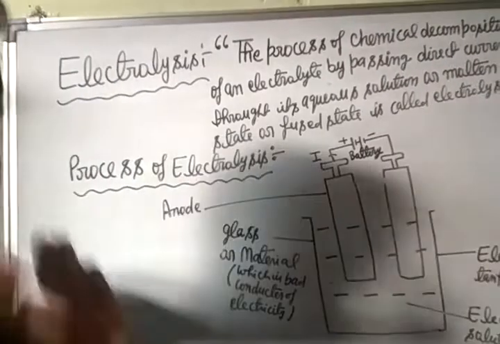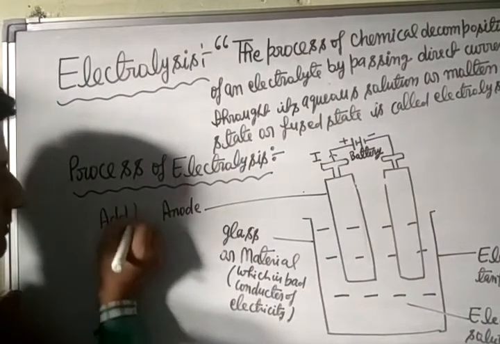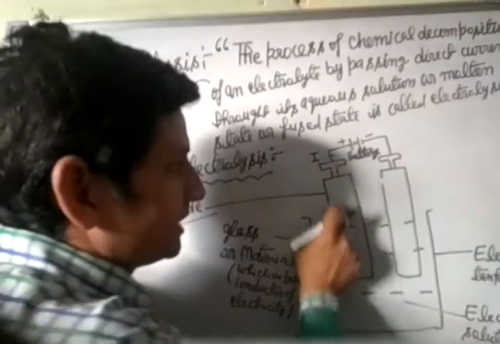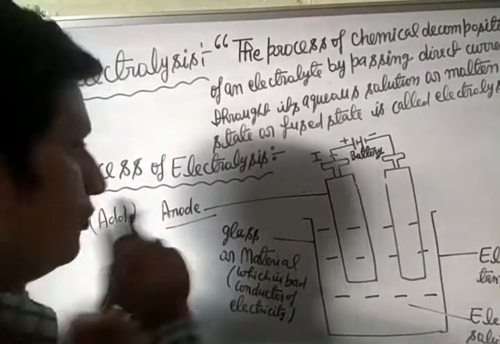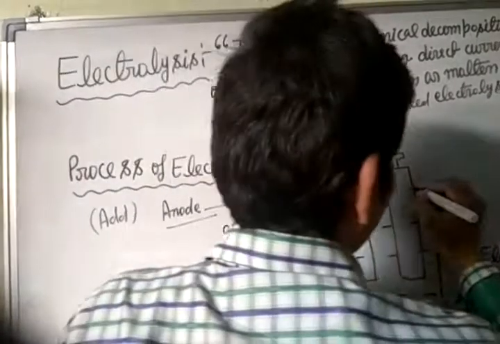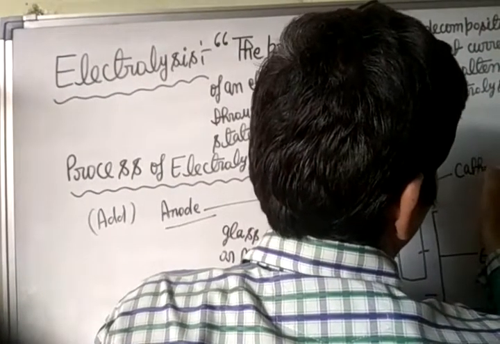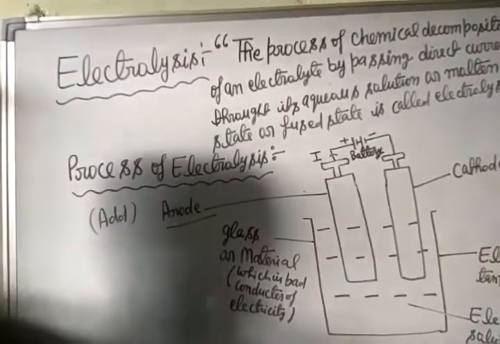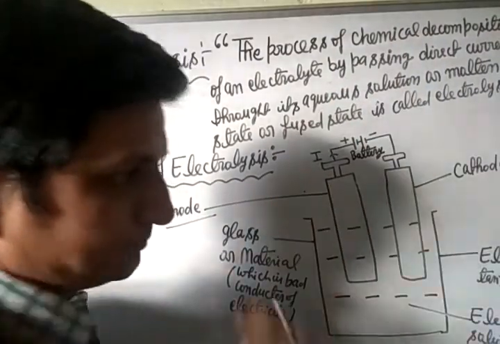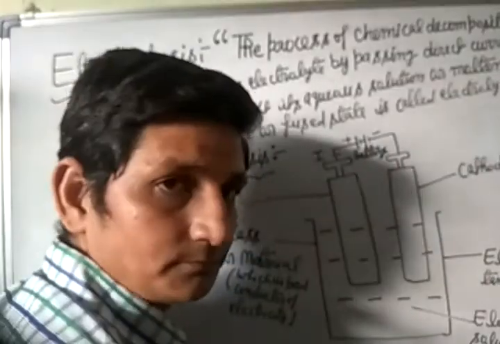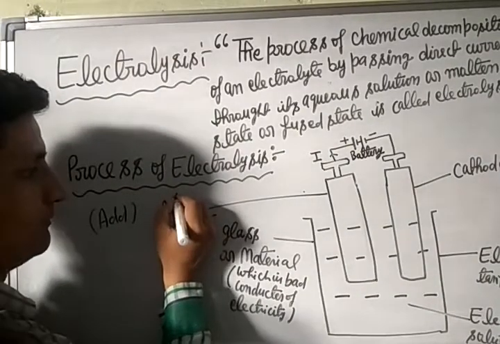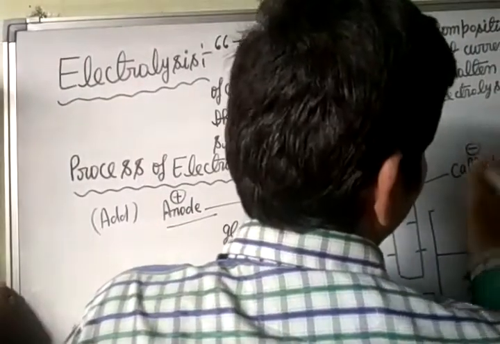If you forget, then you have to learn the funda: A for add, A for anode, plus for add. The electrode connected to the positive terminal of the battery is called anode. Now you know very well, the electrode connected to the negative terminal of the battery is called cathode. Anode is positive, and cathode is negative.